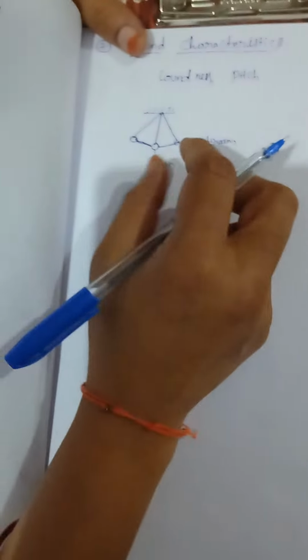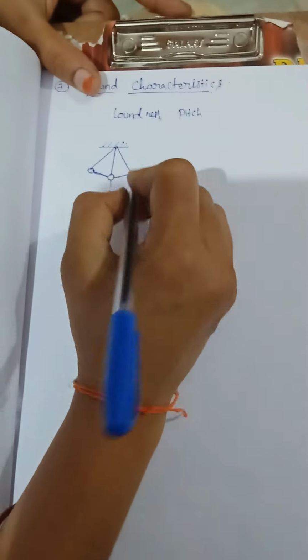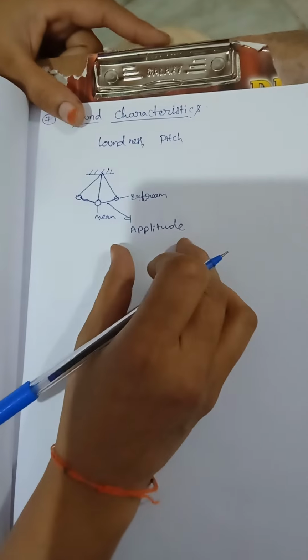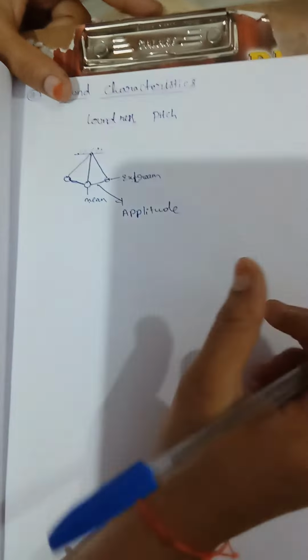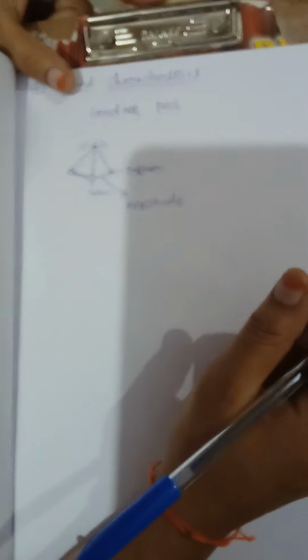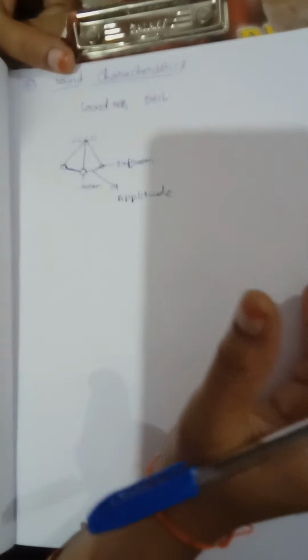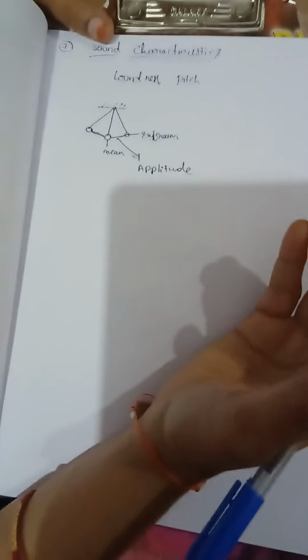The distance between the mean position and extreme position is nothing but what? Amplitude. If amplitude increases, the loudness of the sound increases. Loudness is nothing but intensity. Compared to women, men have louder voices.